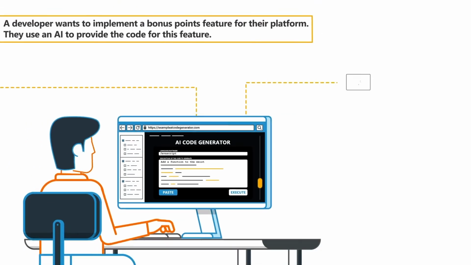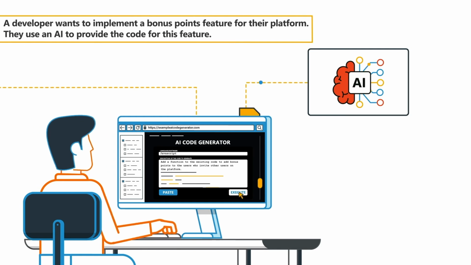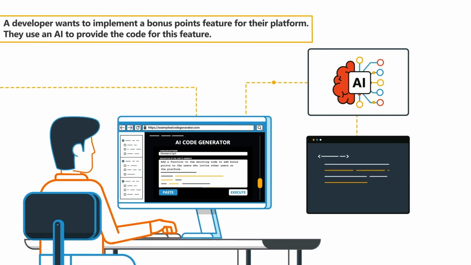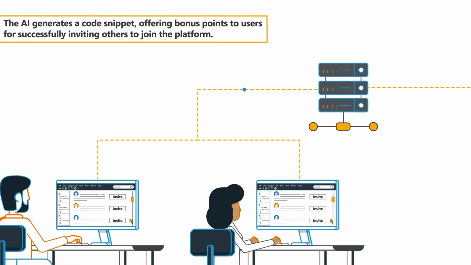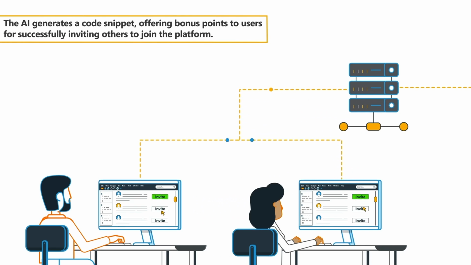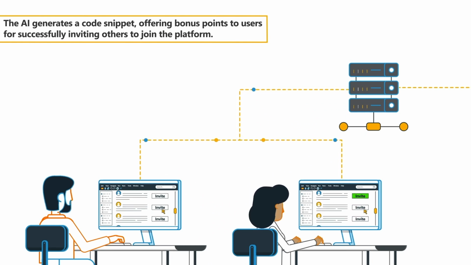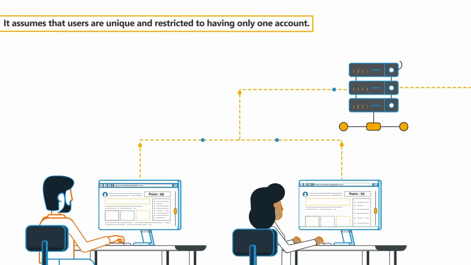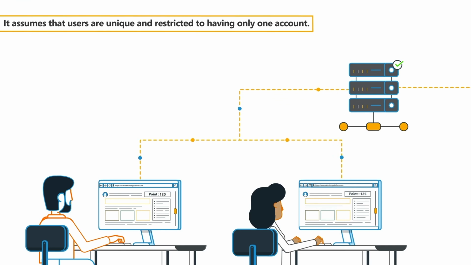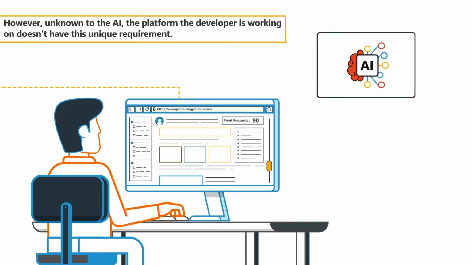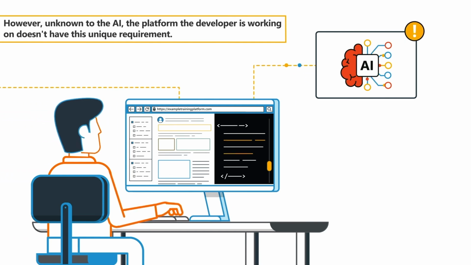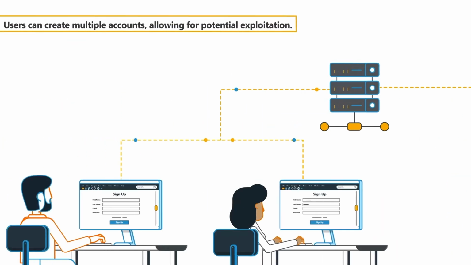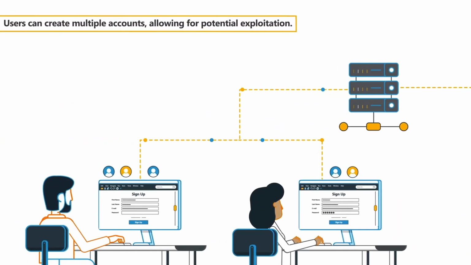A developer wants to implement a bonus points feature for their platform. They use an AI to provide the code for this feature. The AI generates a code snippet, offering bonus points to users for successfully inviting others to join the platform. It assumes that users are unique and restricted to having only one account. However, unknown to the AI, the platform the developer is working on doesn't have this unique requirement. Users can create multiple accounts, allowing for potential exploitation.